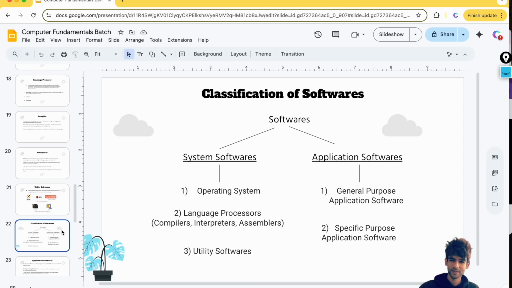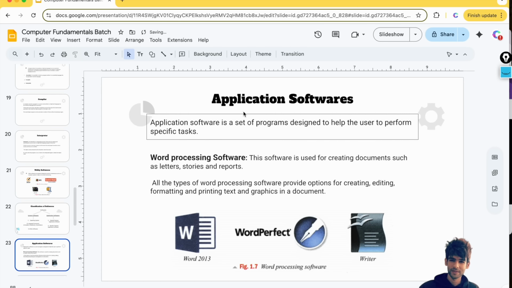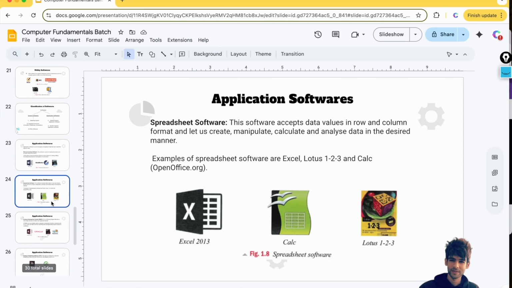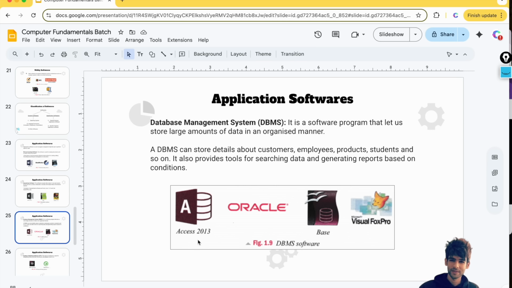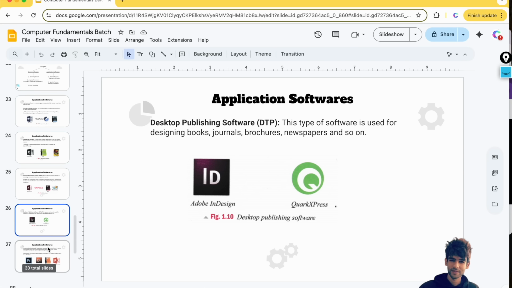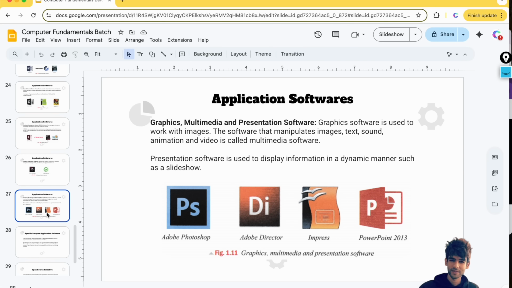Let me show you some examples. Application software are like Word. The most popular is Microsoft Word. We have Excel. So these are application software. Microsoft Access, Oracle, Visual FoxPro, database management systems. You might have heard these words. From this you will get some idea what kind of software are application software.